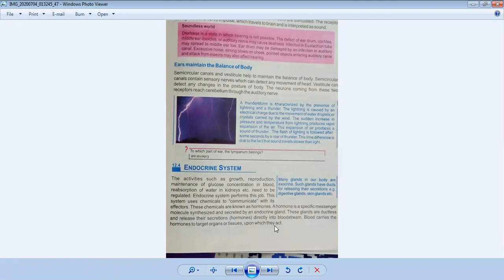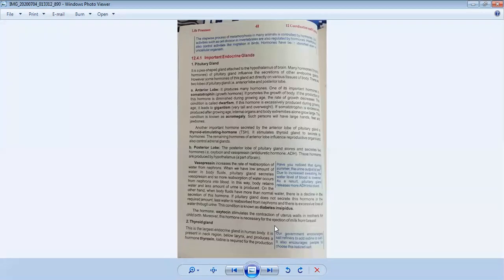Now, what are exocrine glands? Many glands in our body are exocrine, as you have also seen in the box. Such glands have ducts for releasing their secretions, for example, digestive glands, skin glands, etc.